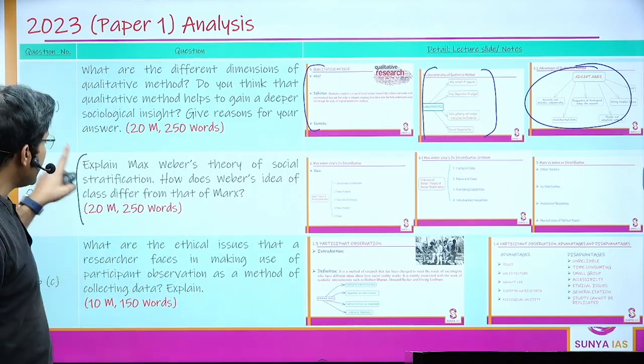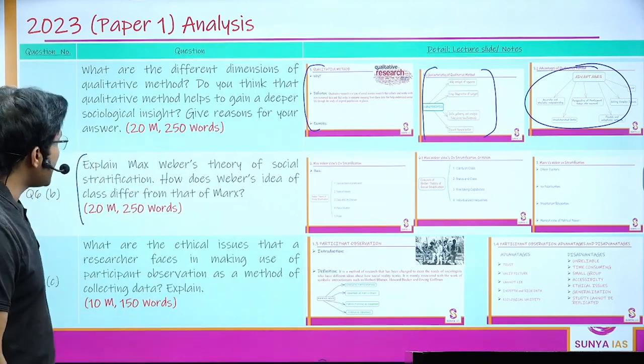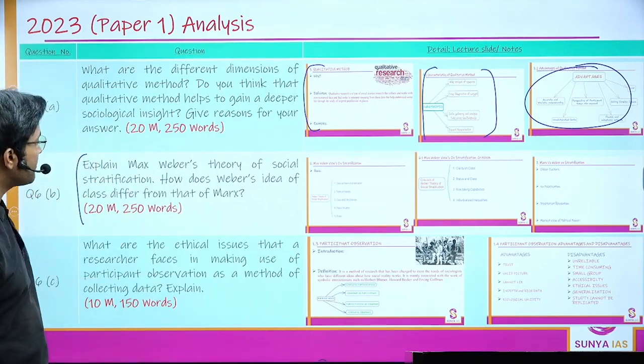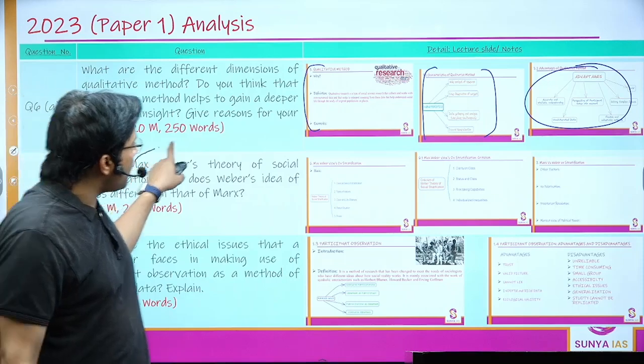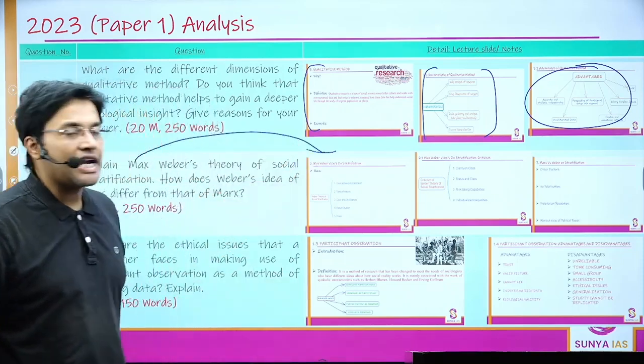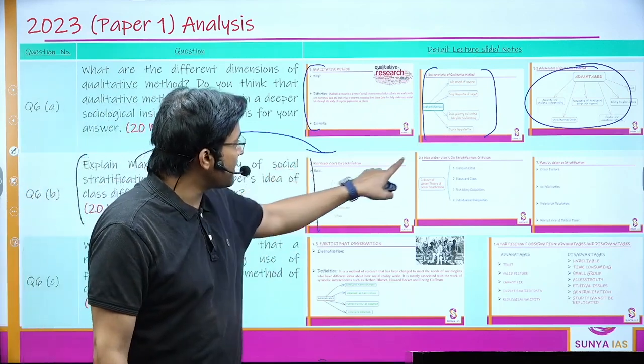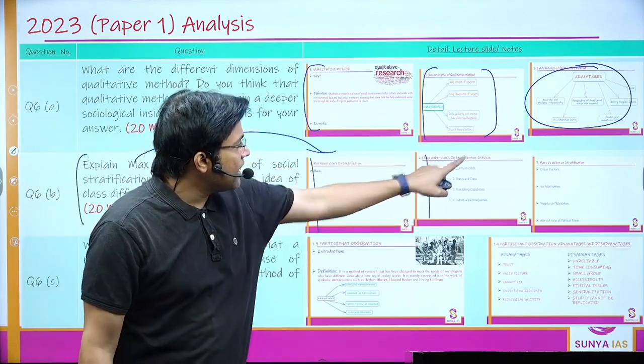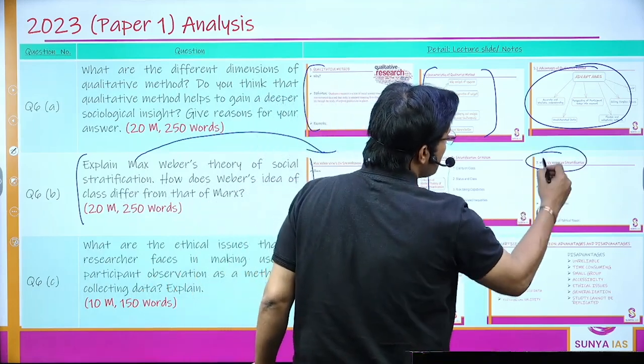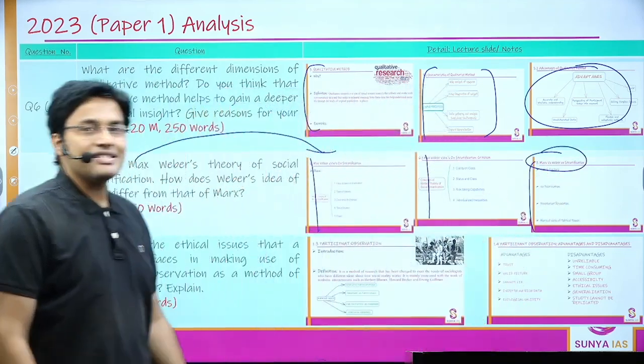Okay. Next is, explain Max Weber's theory of social stratification. How does Weber's idea of class differ from that of Marx? All the content was given in stratification and mobility, unit 5 of paper 1. I've talked about Max Weber's view on stratification, and criticism. Then how Max Weber's view is different from Marx's view with respect to class.